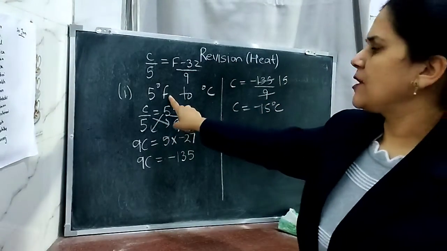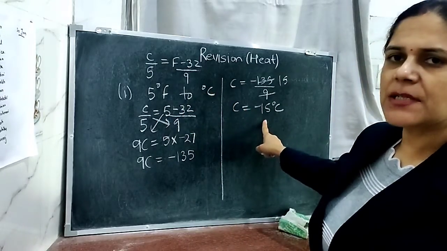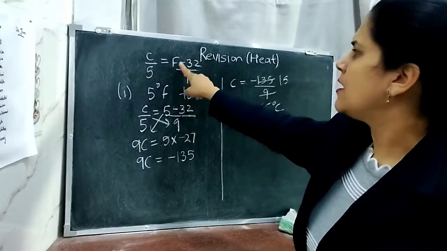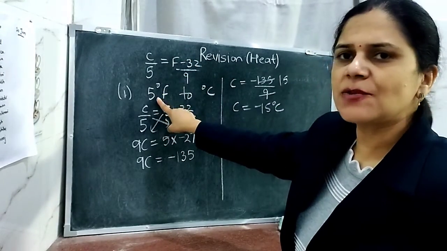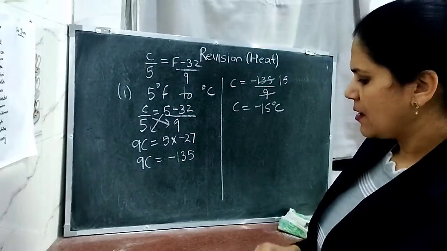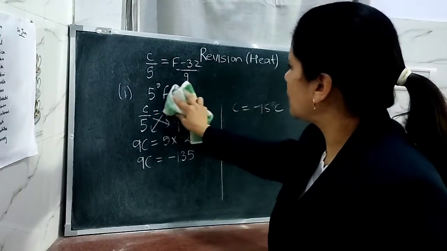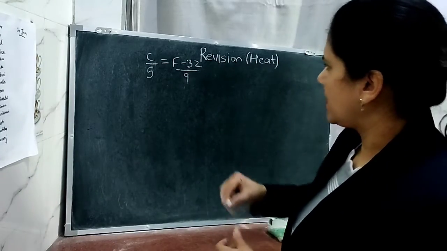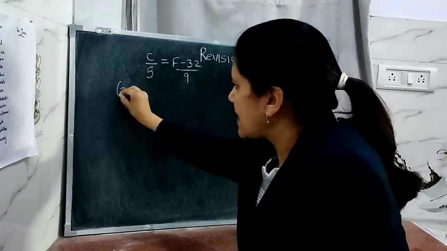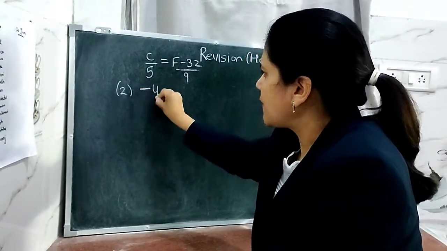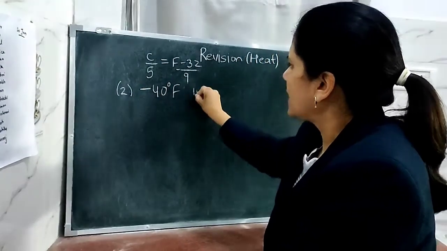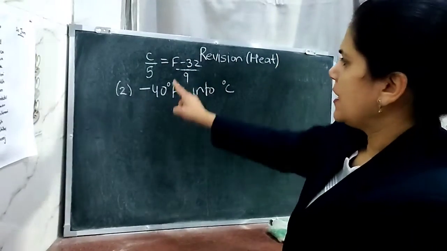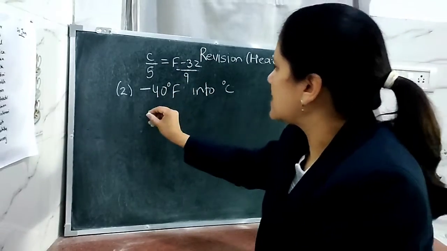If the temperature is given in degrees Fahrenheit, we have converted the temperature into degrees Celsius by using the same formula. What is the change here? In place of F, you have to substitute the value of F that is given in the question. Let me explain one more question of the same type. Next example: minus 40 degrees Fahrenheit, you have to convert into degrees Celsius. Apply the same formula. In place of F, you write minus 40.